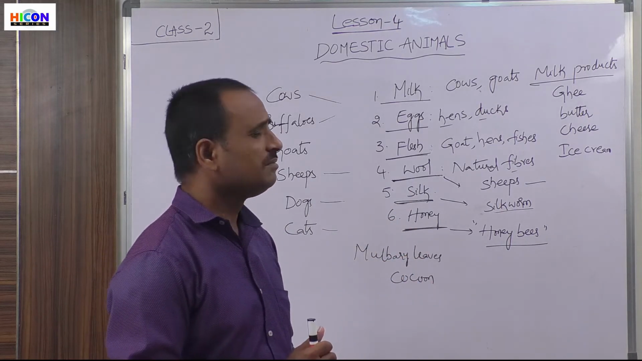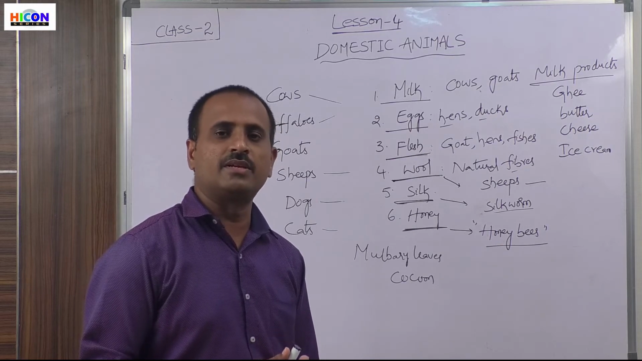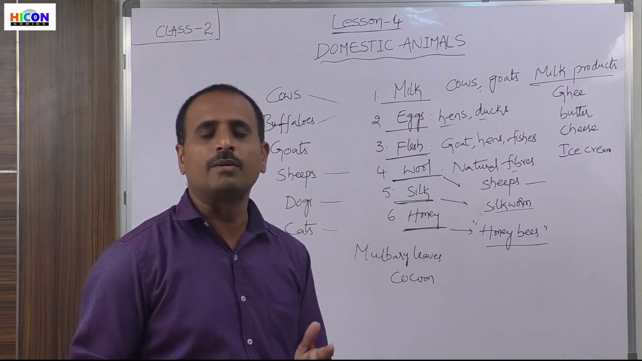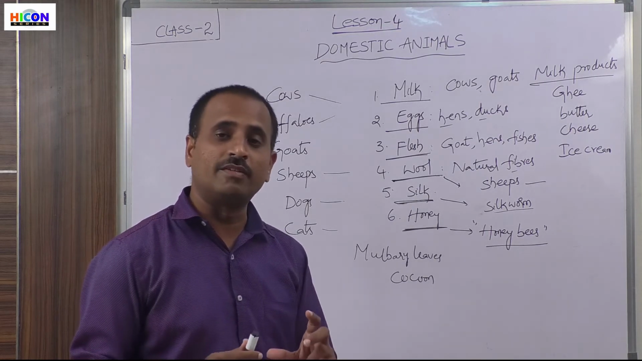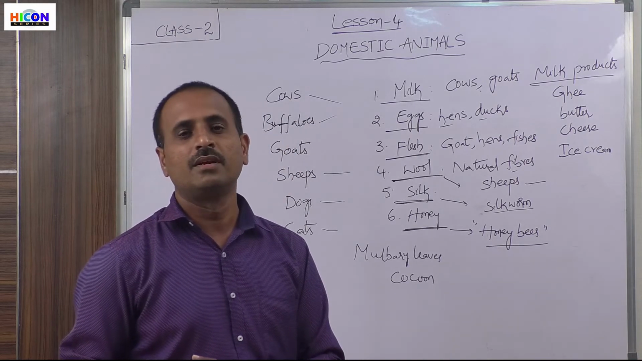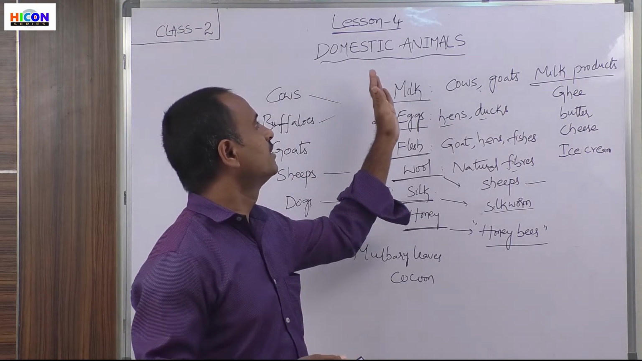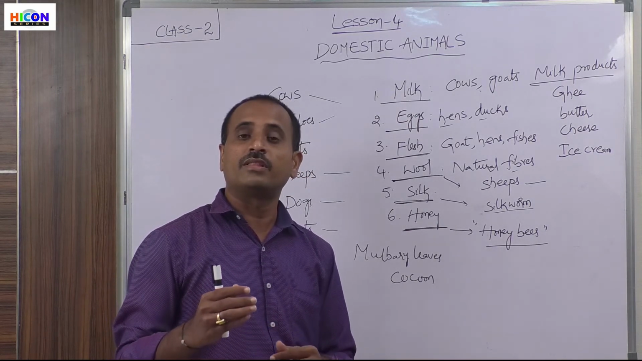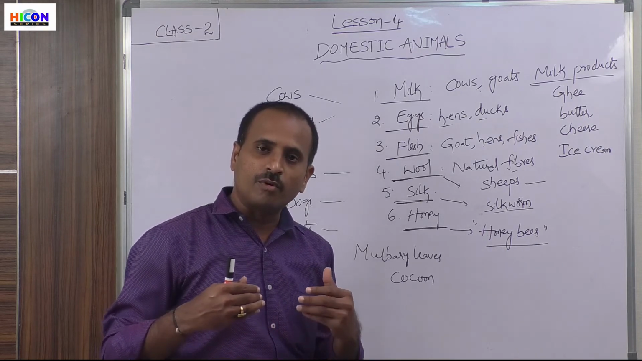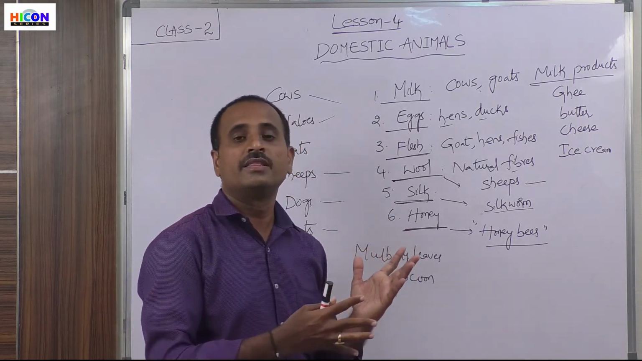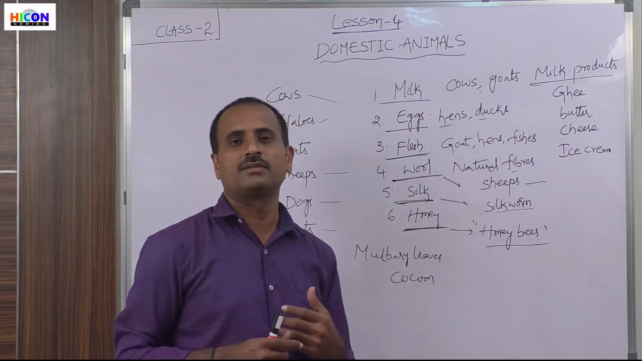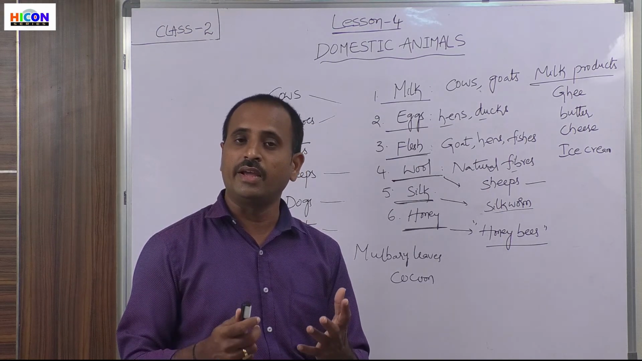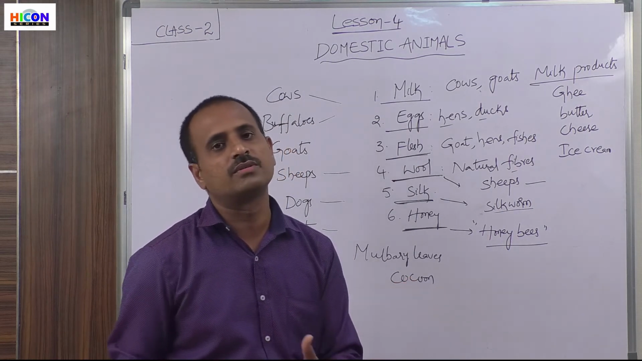So children, in the domestic animals, there are some animals called pet animals. So what are pet animals? What is the difference between domestic animals and pet animals? Domestic animals are those animals which depend upon human beings for their food and shelter, and if we provide food and shelter, those animals will do a lot of work for us. For example, horse, donkey, and elephant will carry the loads.